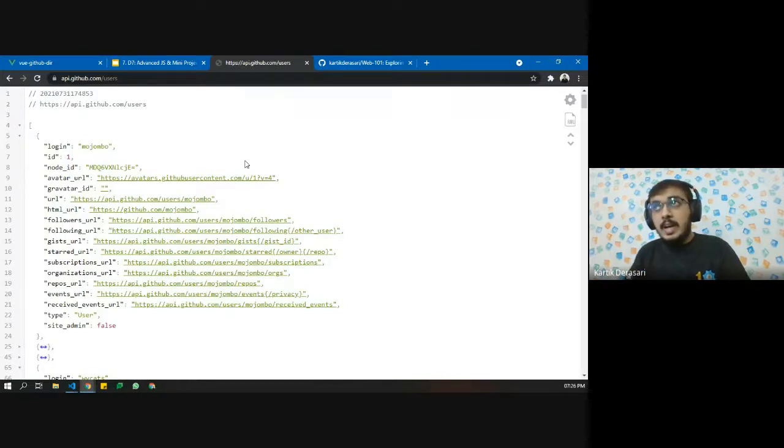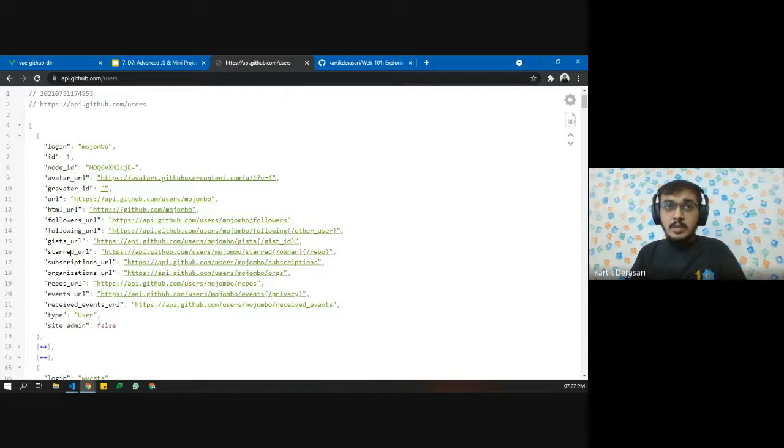Let us see quickly how this is different from the JavaScript object. Whenever the JSON data is coming, if you see the raw data, the left-hand part of any object is going to be inside double quotes.